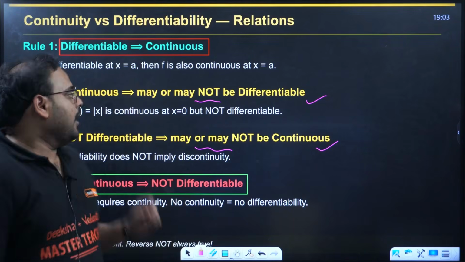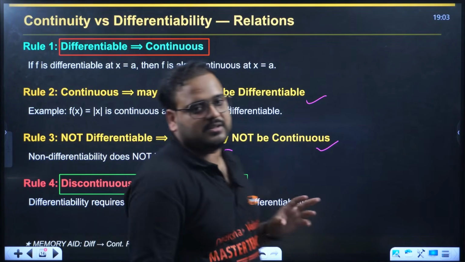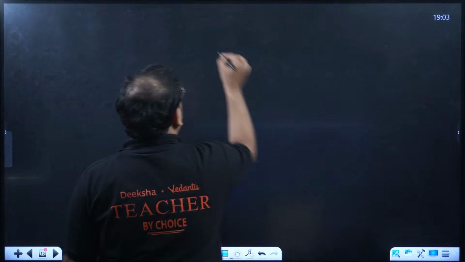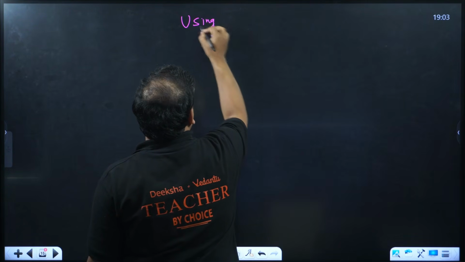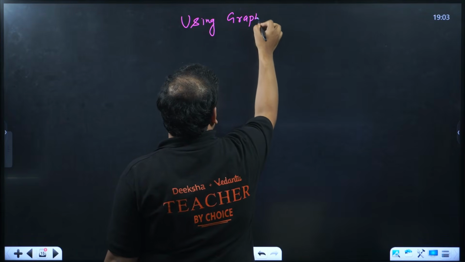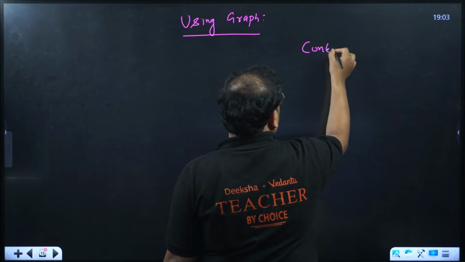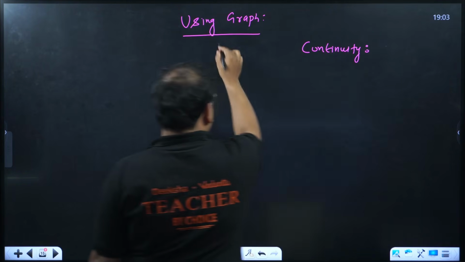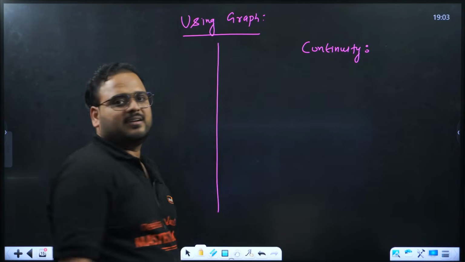Done. So before I move on, continuity, if I have to understand with the help of graphs. Let's take an example. So let's understand using graphs. What's the meaning of continuity and differentiability both? Continuity using graphs. How do you solve it, sir?